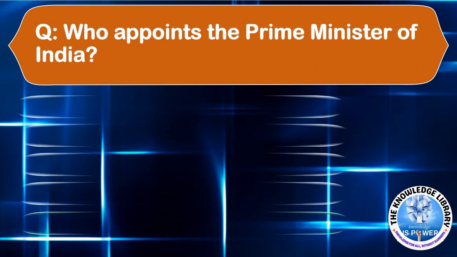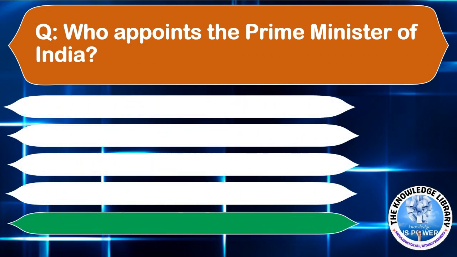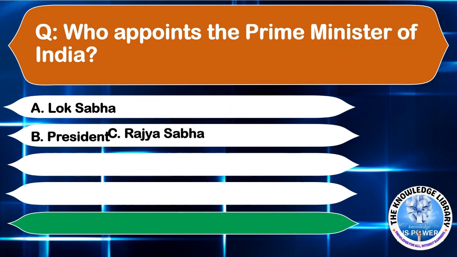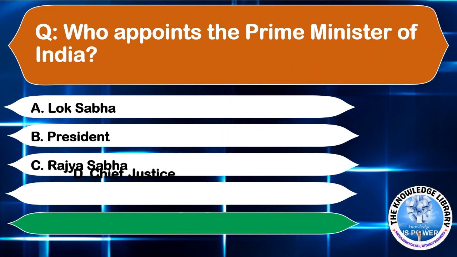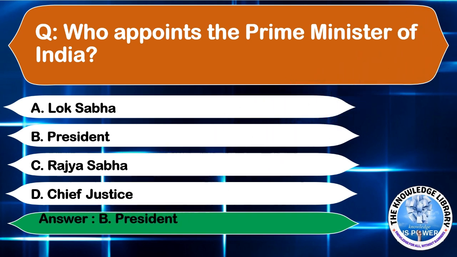Who appoints the Prime Minister of India? Option A, Lok Sabha. Option B, President. Option C, Rajya Sabha. Or option D, Chief Justice. The correct answer is option B, President. Moving to the next question.